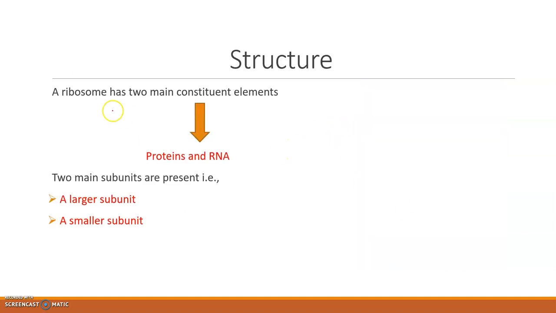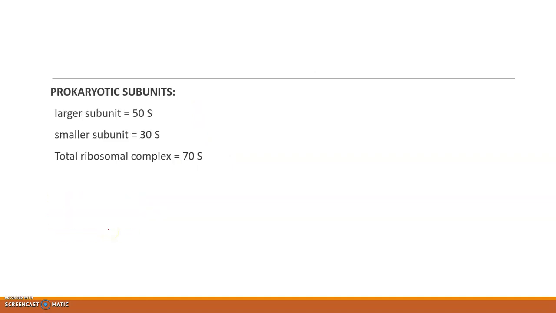Then coming to the structure, ribosome has two main constituent elements. I have already mentioned that ribosome is not a membrane bound organelle but it is a ribonucleoprotein, because it has RNA, that is ribonucleic acid, and proteins. Both these are combined to form a ribonucleoprotein complex. So ribosomes are ribonucleoprotein complexes. And it has two main subunits, a larger subunit and a smaller subunit. Let us see the details on it.